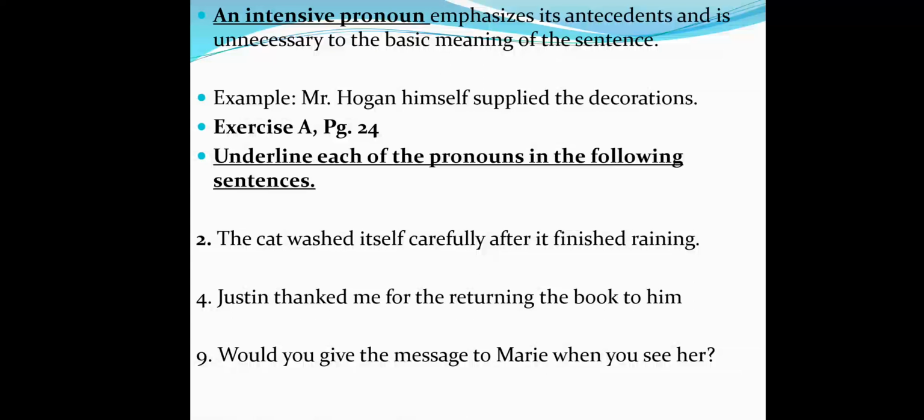Number 2. The cat washed itself carefully after it finished raining. Where is the pronoun here? Number 4. Justin thanked me for returning the book to him. Where is the pronoun again? And the last one. Would you give the message to Mary when you see her? Can you tell me where is the pronoun here?